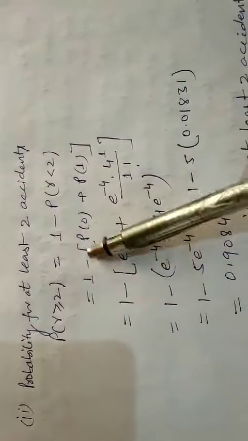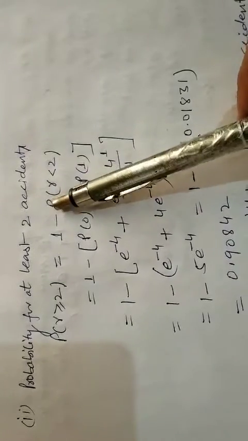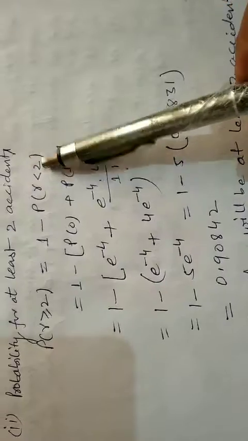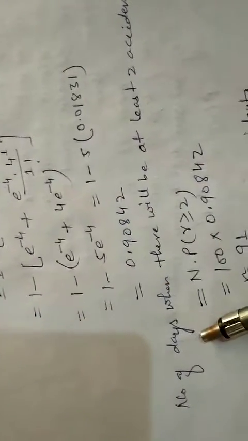So 1 minus P(r less than 2) means P for r is equal to 0 and P for r is equal to 1, so p0 plus p1, which we can find by equation 1. In the same way, after calculation, the number of days when there will be at least 2 accidents is n into this, meaning 100 into this is equal to 91.